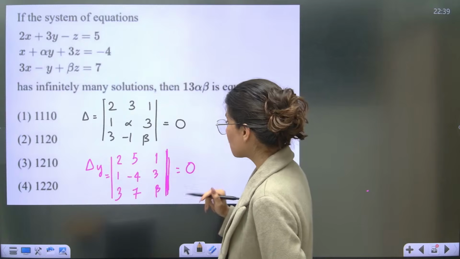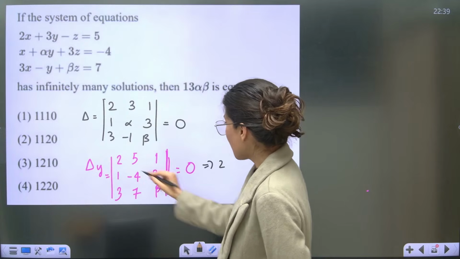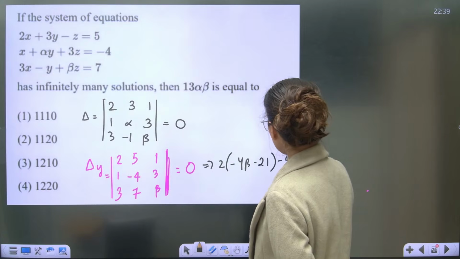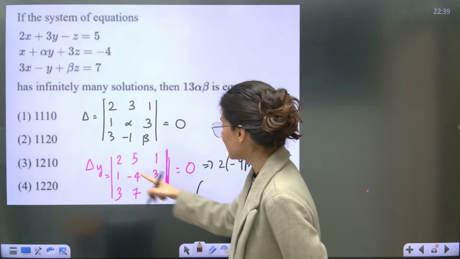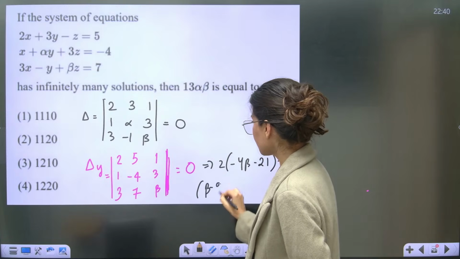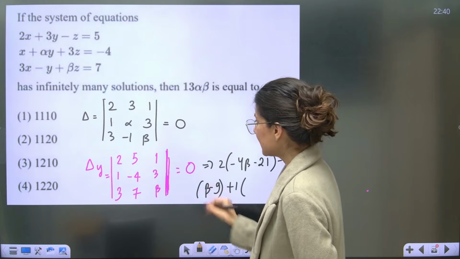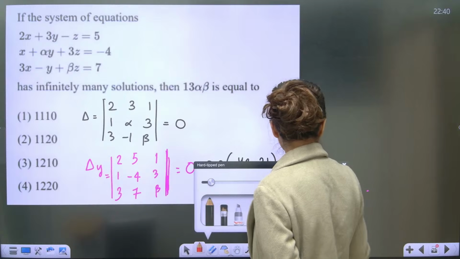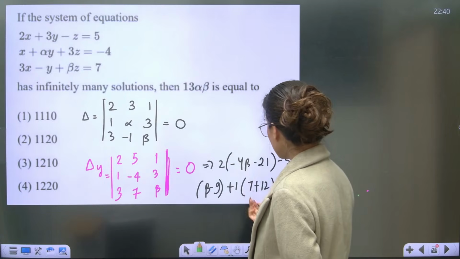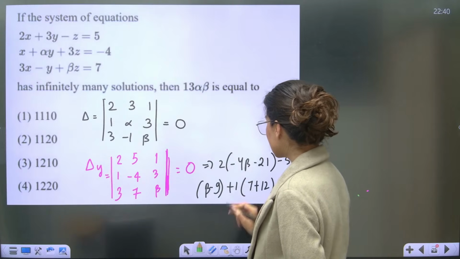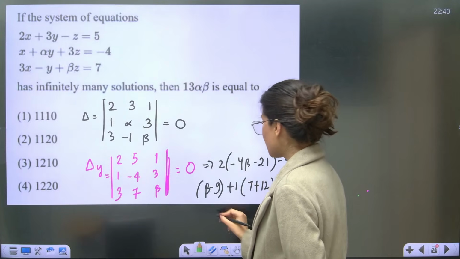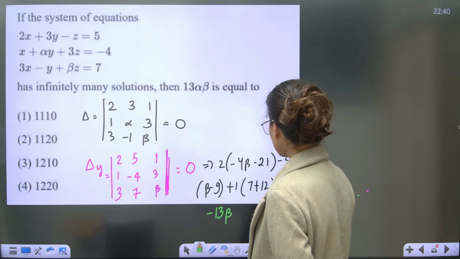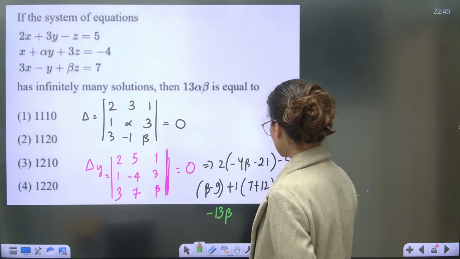Calculation, expansion of determinant. So this is 2 minus 4 beta minus 21 minus 5. So minus 5, this is beta minus 9 plus 1. This is 7 plus 12 equals to 0. So now from here you will get your beta. This is minus 8 and minus 5. Minus 8 minus 5 will be minus 13 beta. And then this is going to be minus 42 plus 45.